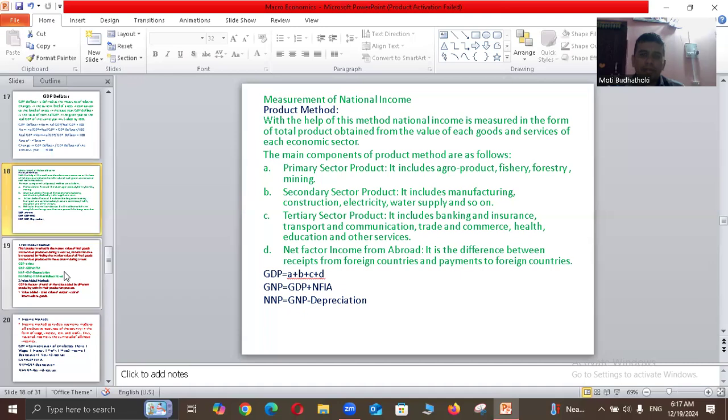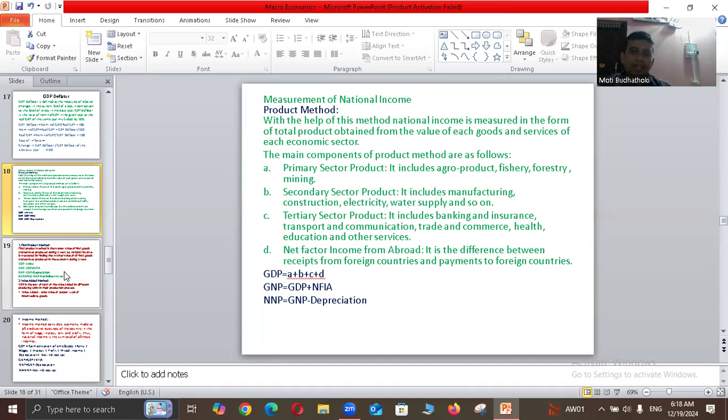Number one, primary sector product. It includes agro product, fishery, forestry product, and mining product, which is considered as a primary product, as a raw product. Then secondary sector product, it includes manufacturing, construction, electricity, water supply, and so on.